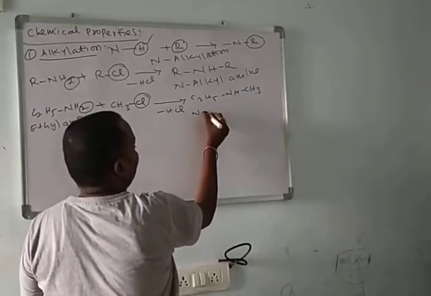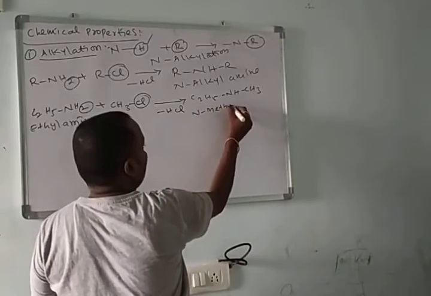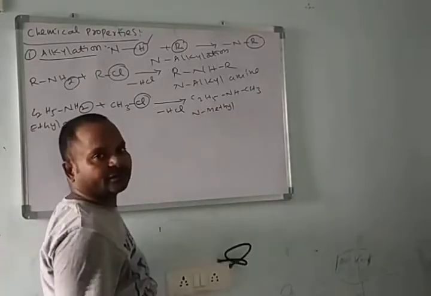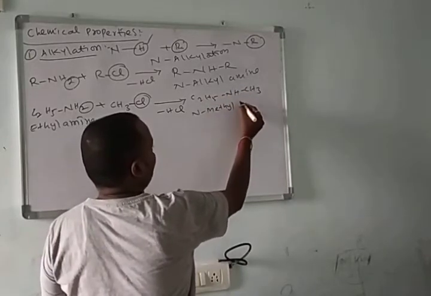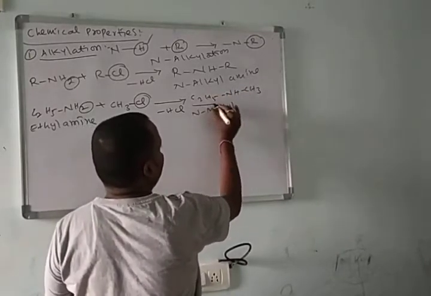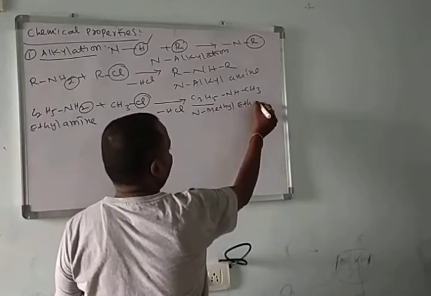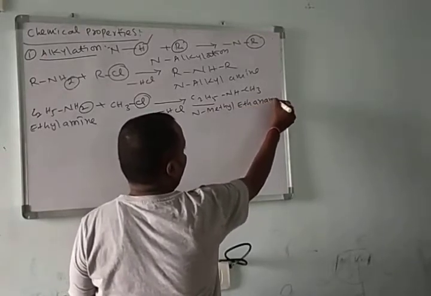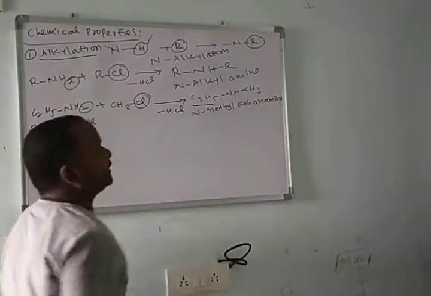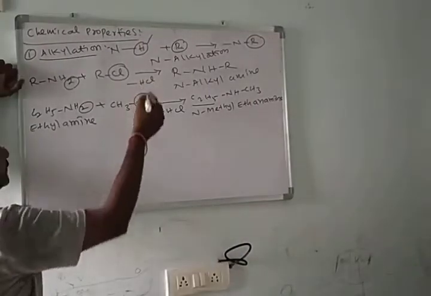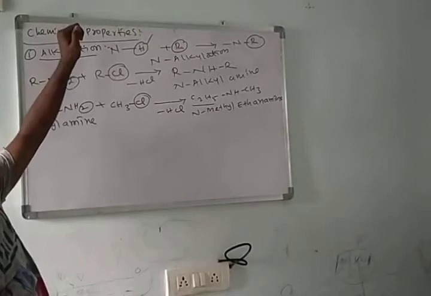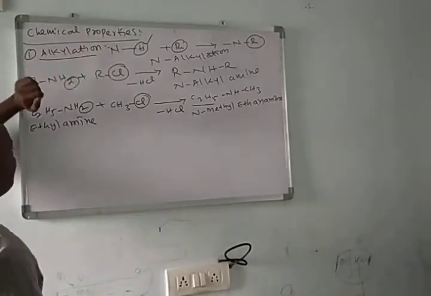That means N-methyl. Methyl group is attached to nitrogen, that's why we call it N-methyl. What is the IUPAC name of this molecule? How many carbons are there? 2. Ethanamine. N-methyl ethanamine was formed.